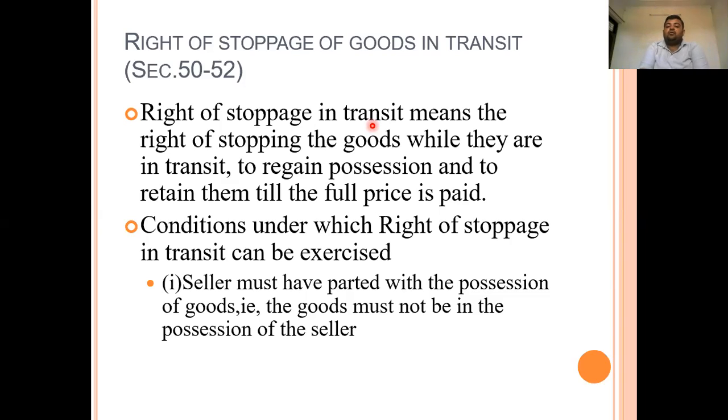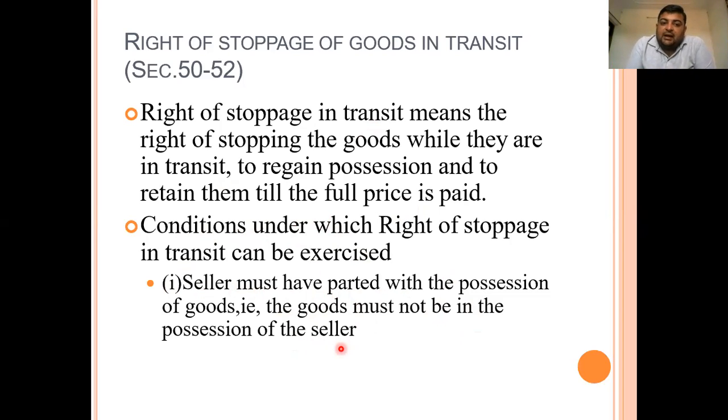The conditions under which the right of stoppage in transit can be exercised are as follows, because the seller cannot stop the goods in transit without any reason. First, the seller must have parted with the possession of the goods, that is, the seller has already sent the goods to the buyer.